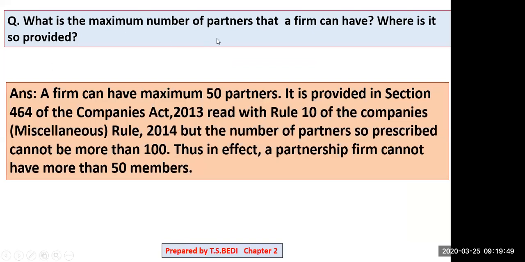In this, what is the maximum number of partners a firm can have, where is it provided? So a firm can have a maximum of 50 partners. It is provided in section 464 of the Companies Act 2013. This is a very important question.